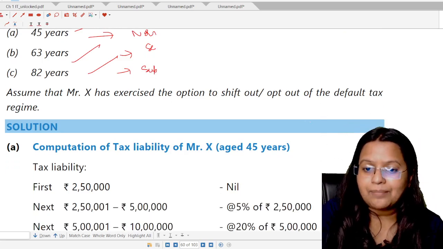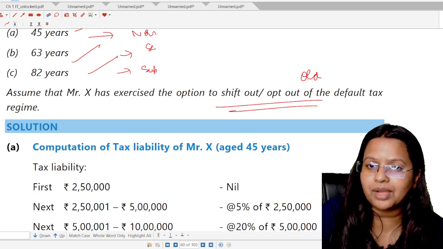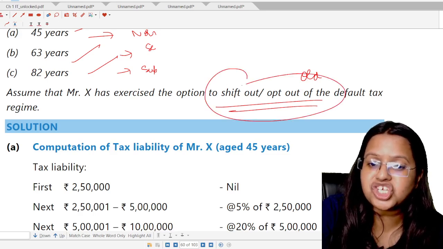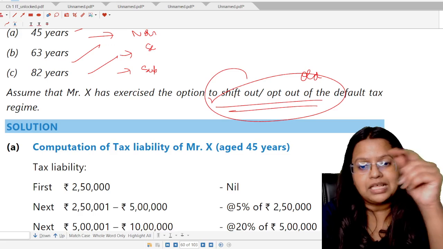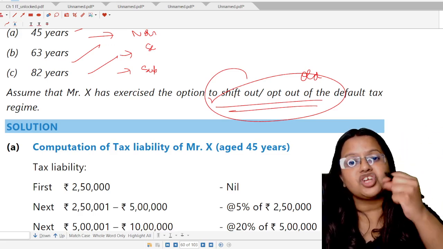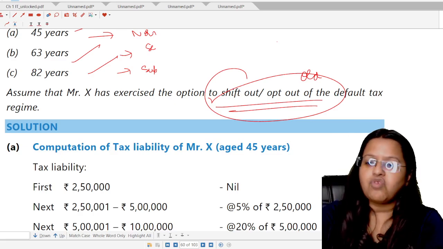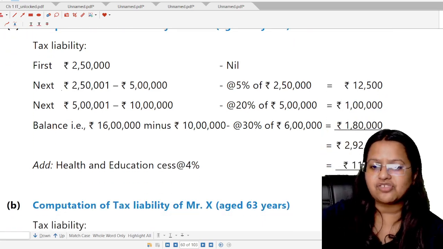It means, student, in this part, we have to calculate as per the old tax regime. How we came to know that? They said he exercised the option to shift out. Shift out or opt out means to change the default tax regime. It means now he's exercising the option of the old one. Now, what is the tax rate of the old one? So, for the age 45 years, the tax rate is first 2,50,000, the tax rate shall be nil.